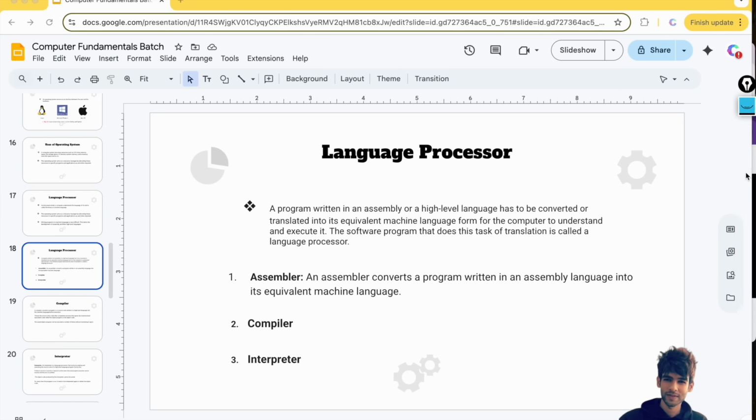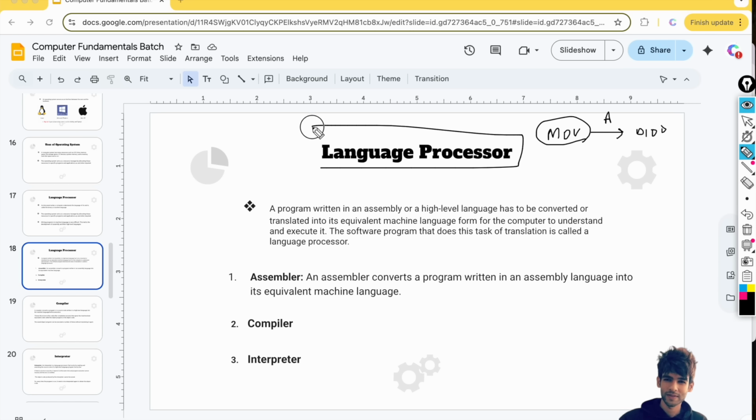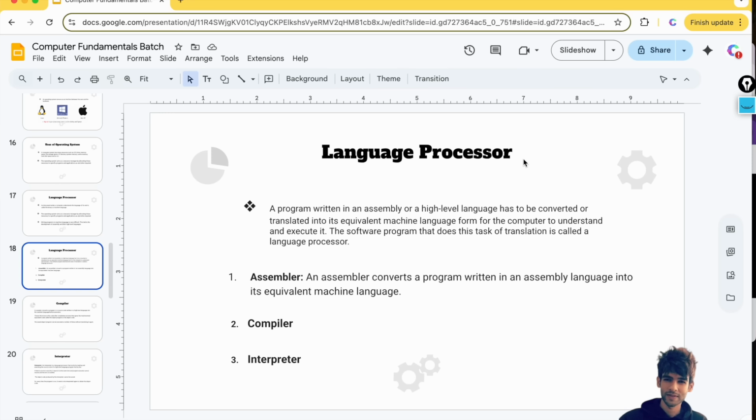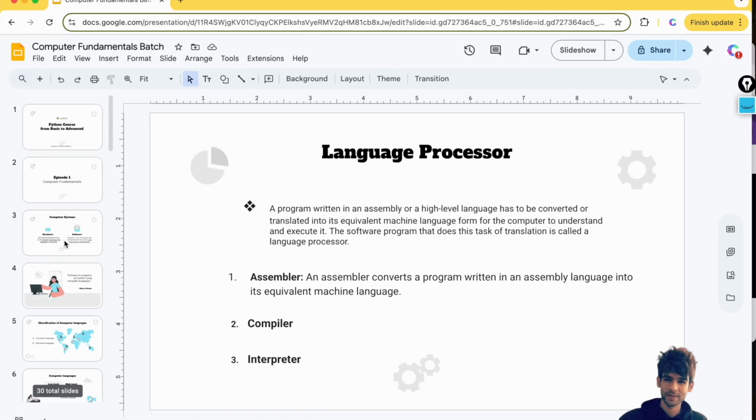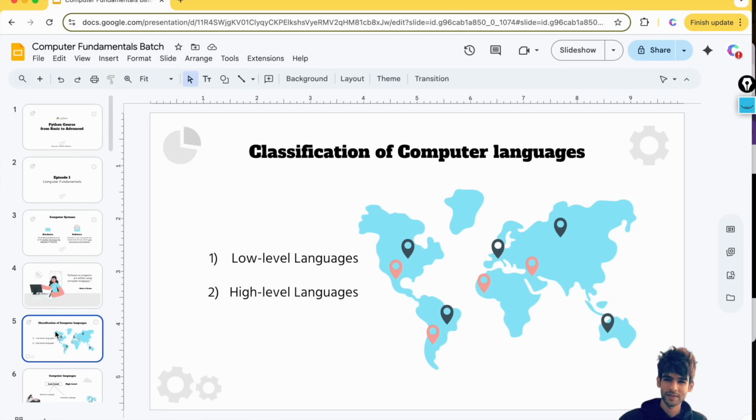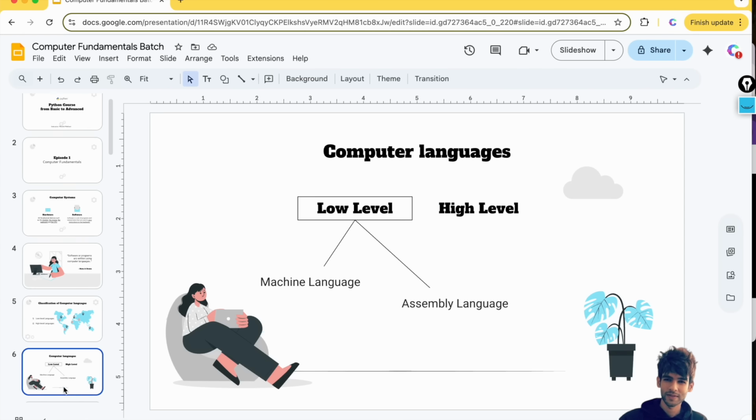So what the assembler does is, as we have seen in assembly language programming, where we have used some instructions to guide the computer, this will be converted into the machine equivalent code using this assembler. So these are the language processors which are basically used to convert these high level languages into the computer understanding language, in simple words. So I hope you got the idea of how these programming languages basically work. It's all about a low level understanding and high level understanding of these languages.